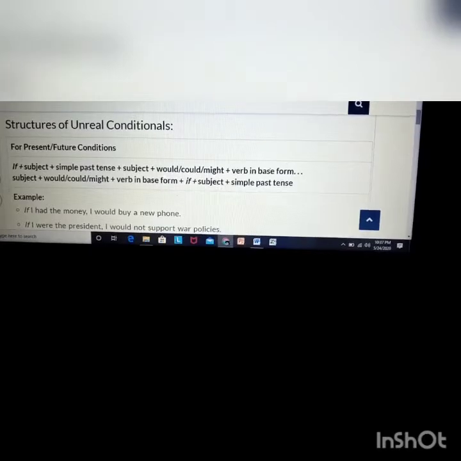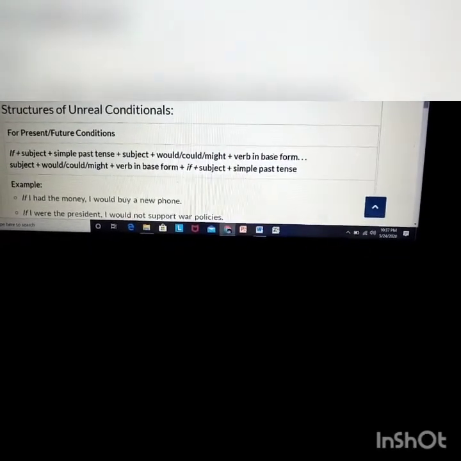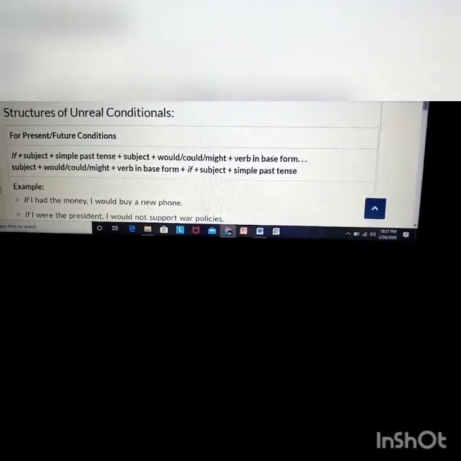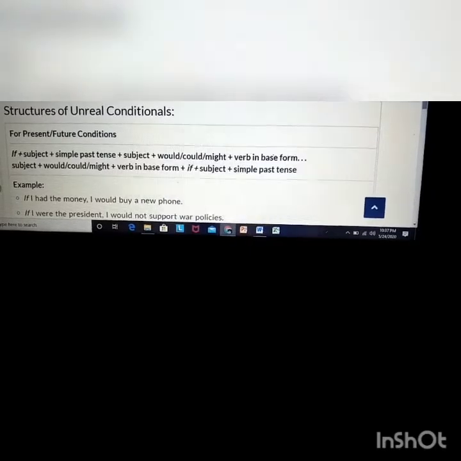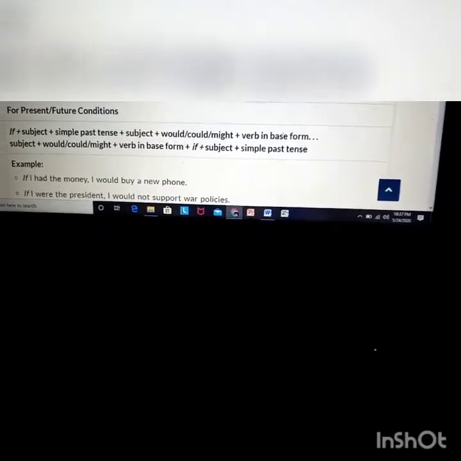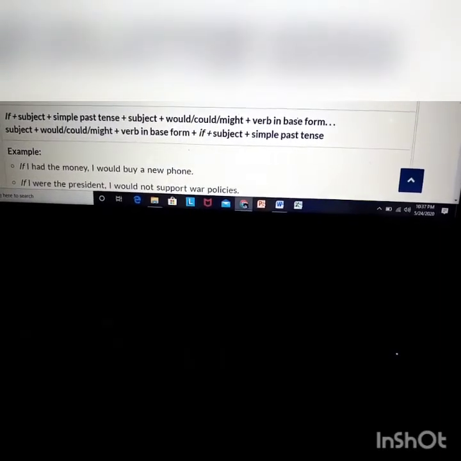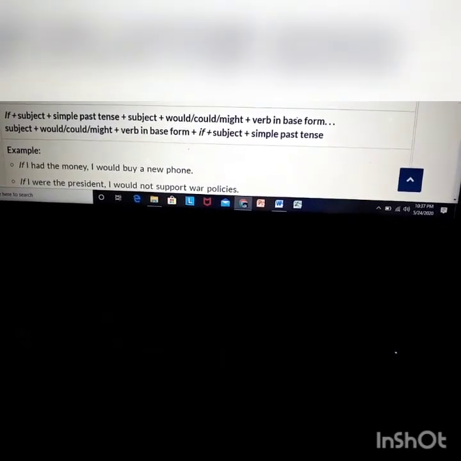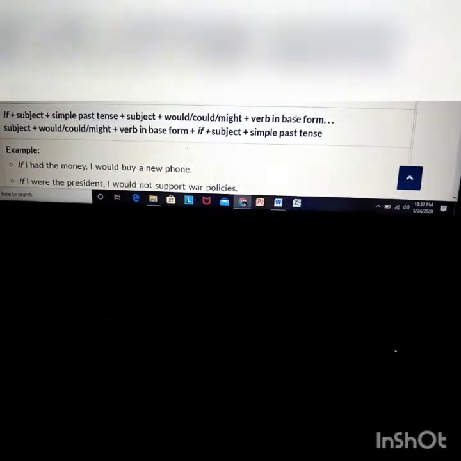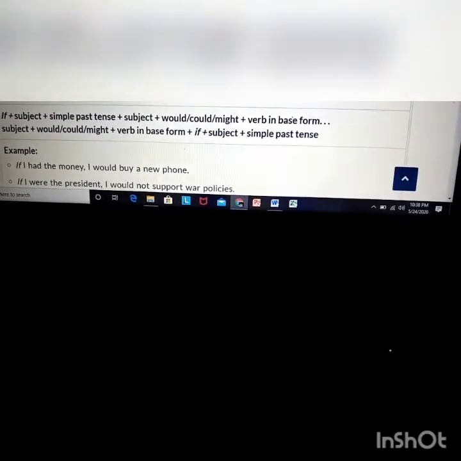Structures of unreal conditionals. Now we'll see the structures of unreal conditionals. If plus subject plus simple past tense, plus subject plus would, could, might plus verb in base form, or otherwise we can call it second conditional.